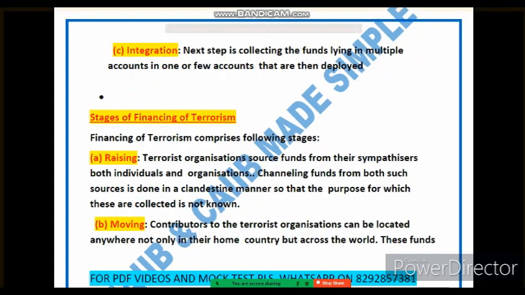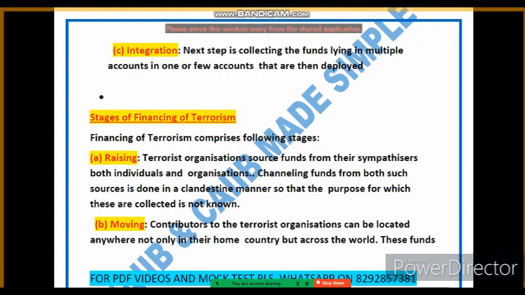Let's discuss the next stage of money laundering, called integration. I will try to explain each and everything using examples in the simplest words possible. Let's discuss integration. What is the meaning of integration and what are the steps involved in integration? How does a terrorist engage in integration? Let's discuss.